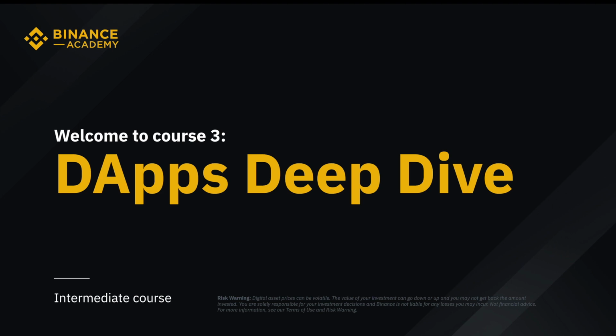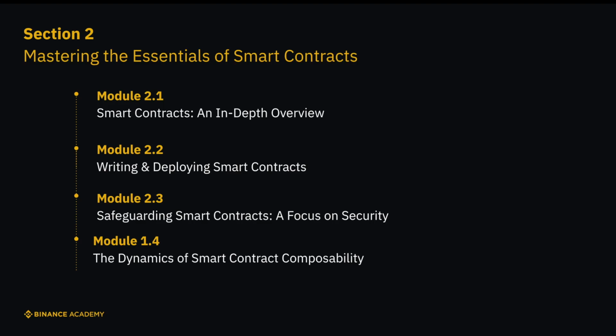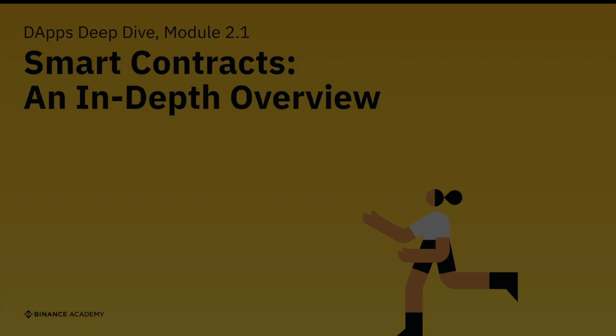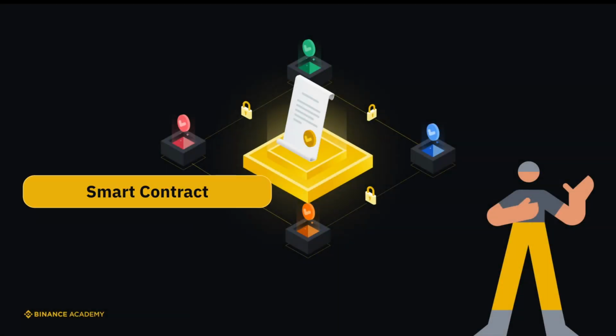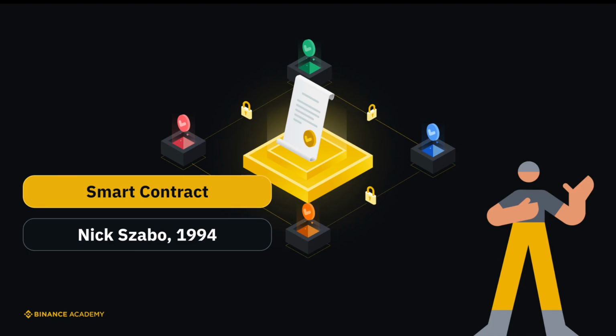Welcome to the second section of Binance Academy's dApps Deep Dive course, where we'll have a comprehensive overview of smart contracts over 4 modules. In Module 2.1, we'll take a closer look at smart contracts, its history, and how it works.